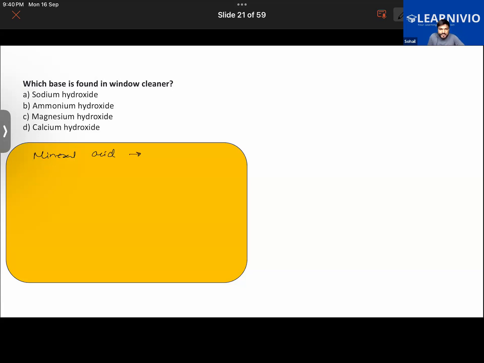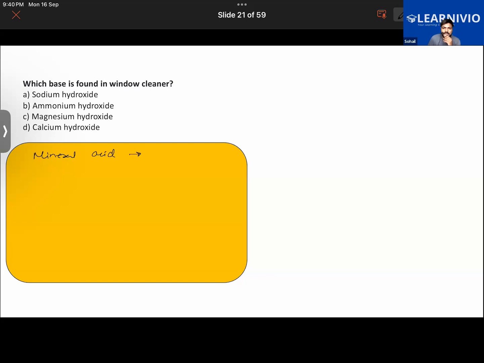Like man-made acids or natural? Repeat again. Sir, are they man-made acids or natural? They are natural acids now. Mineral acids, they are the acids that are prepared from the minerals of the earth simply. Now, actually, they are man-made. They are man-made acids. Yes, Priyanka.